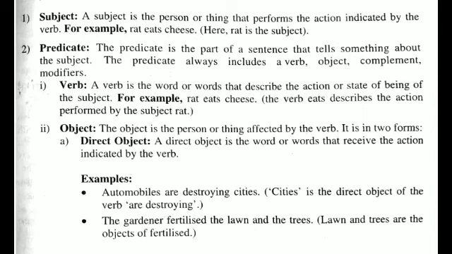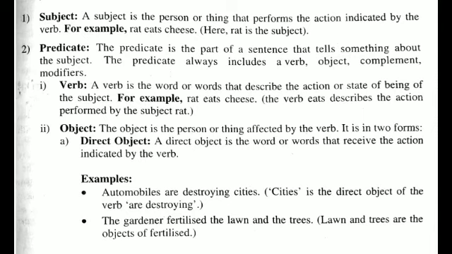Next, verb. A verb is the word or words that describe the action or state of being of the subject. For example, rat eats cheese. The verb eats describes the action performed by the subject rat. Object. The object is the person or thing affected by the verb. It is in two forms. Direct object. A direct object is the word or words that receive the action indicated by the verb.